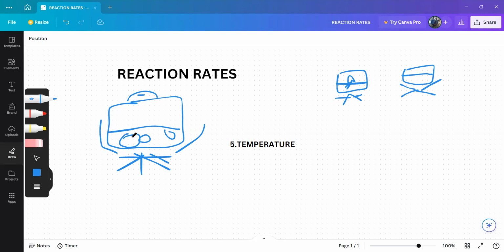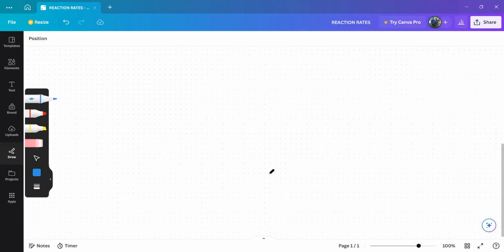Those are 5 factors of the reaction rate. Number 1, that is surface area of solids. It only affects solids. Number 2, that is concentration of solution. It only affects aqueous. Number 3, that is the pressure of gases. It only affects a gas. Number 4, that is addition of a catalyst. It affects them all. Number 5 is temperature, which does what? Which affects them all. Okay.